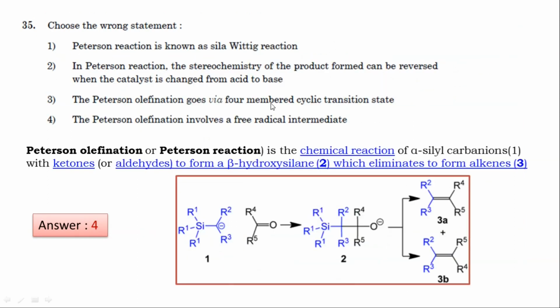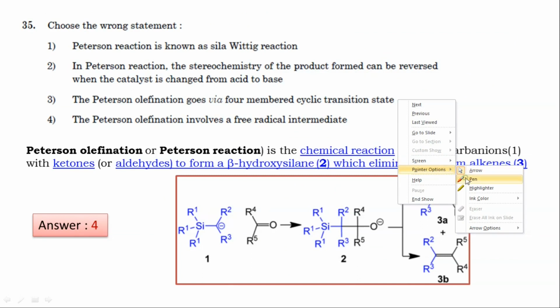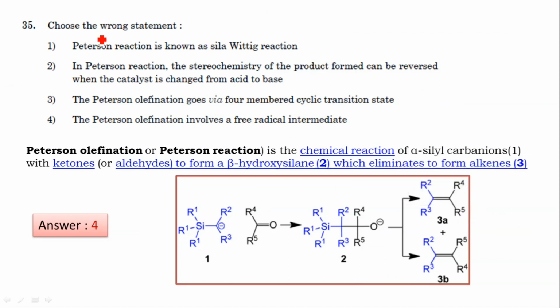Next, choose the wrong statement. Here you have to know the Peterson reaction. This Peterson reaction is also called Peterson olefination. In this reaction, the alpha-silyl carbanion reacts with ketones or aldehydes to give a beta-hydroxysilane, compound 2, which on elimination gives alkenes. So this was the reaction.